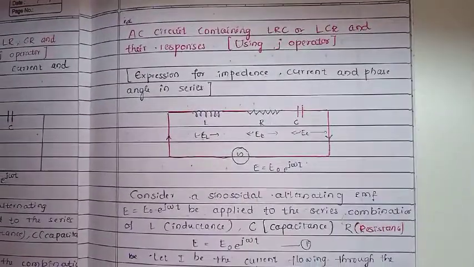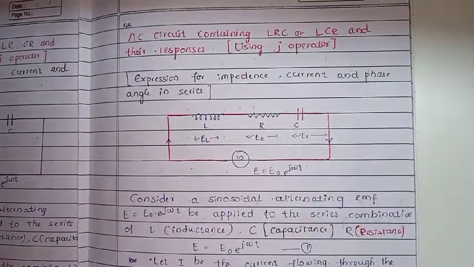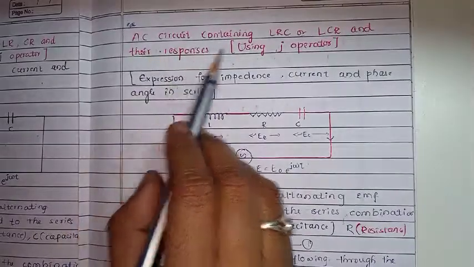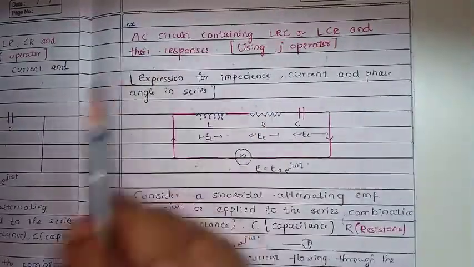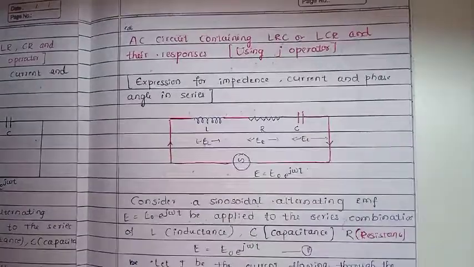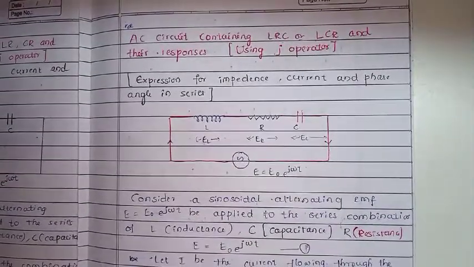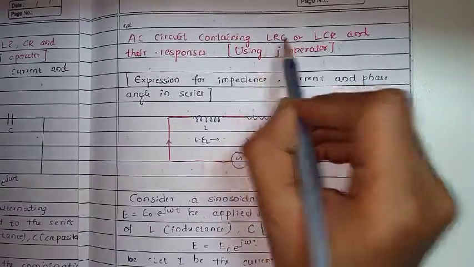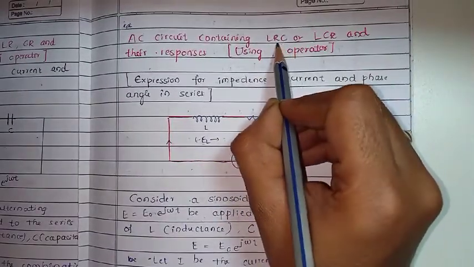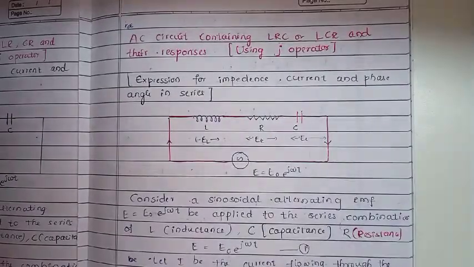Okay, now another topic we will discuss is the AC circuit containing LCR and their responses using the j operator. LCR means L is the inductor, C is the capacitor, R is the resistor.